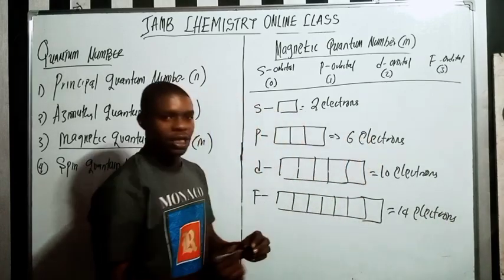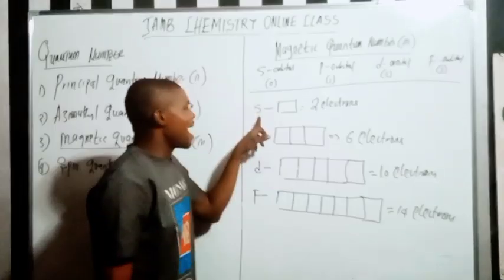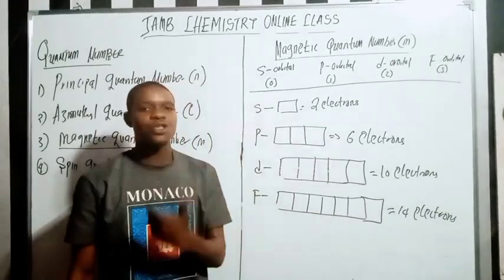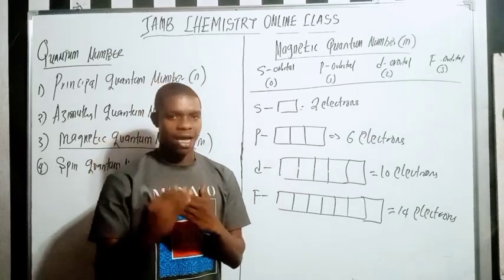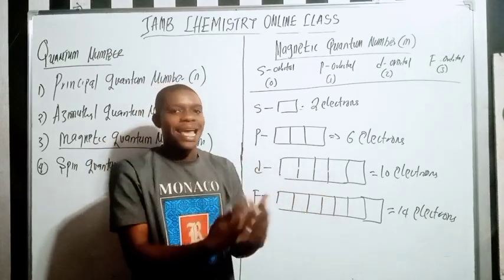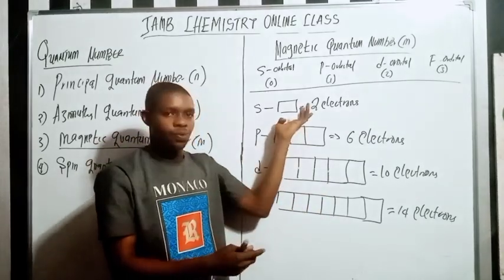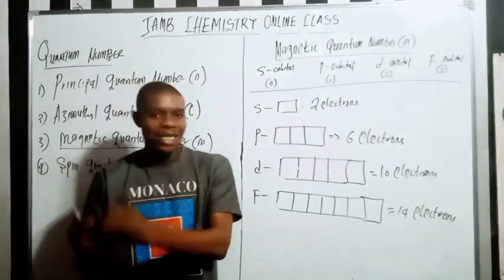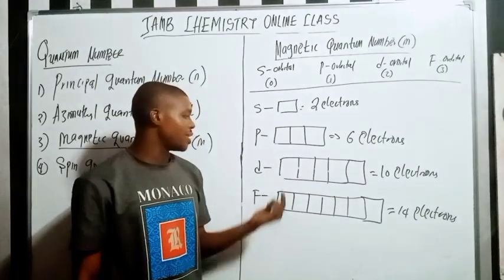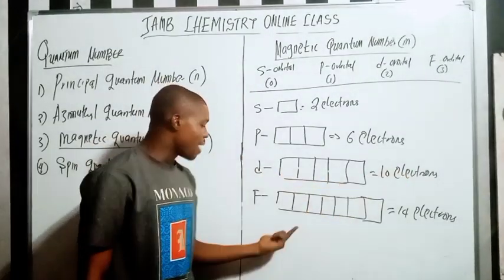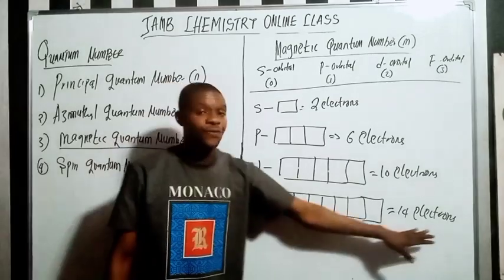Now let me explain to you again. The maximum number of electrons the S orbital can accommodate is 2. Because they will ask you in your exam, the maximum number of electrons in S is 2. What about the maximum number of electrons in P? Is 6. In D is 10. And in F is 14.